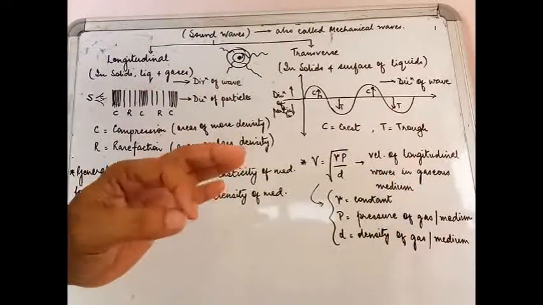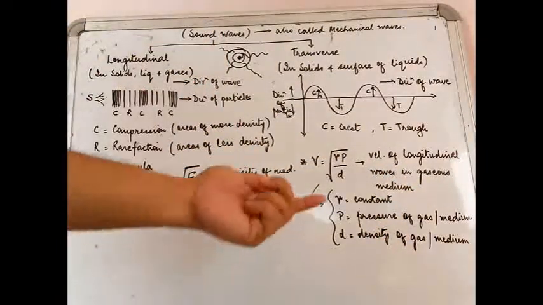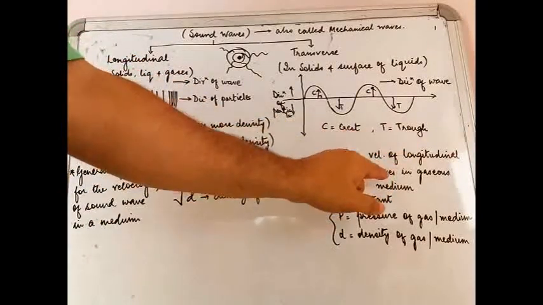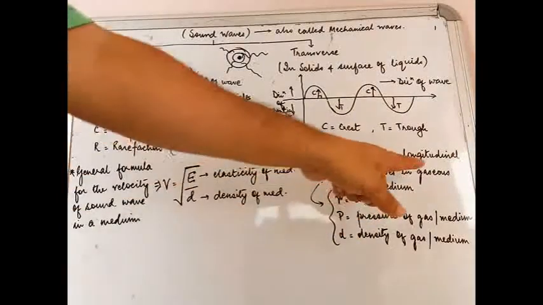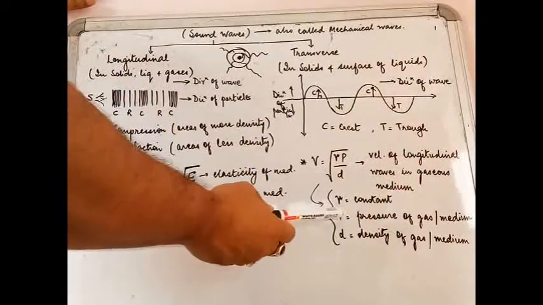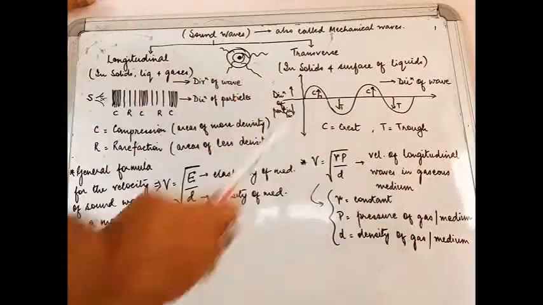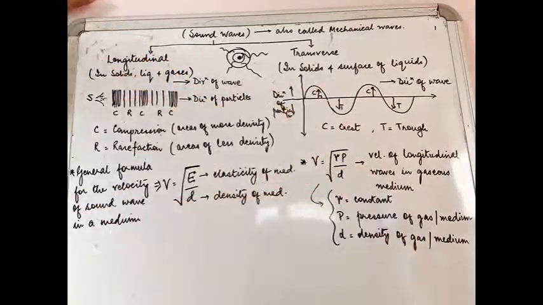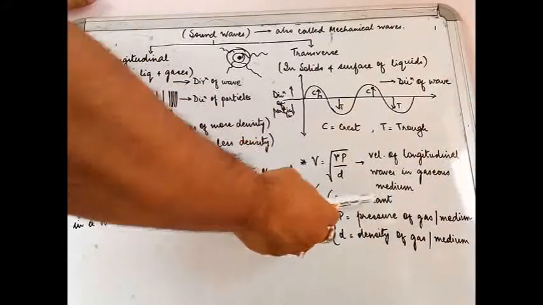So if you have a solid medium, maybe this formula will not work, because this is the formula for longitudinal waves. In which medium? In gaseous medium. So obviously P will be the pressure of the gas or the medium that you are taking. D will be the density of the gas or the medium that you are taking. Gamma is a constant.